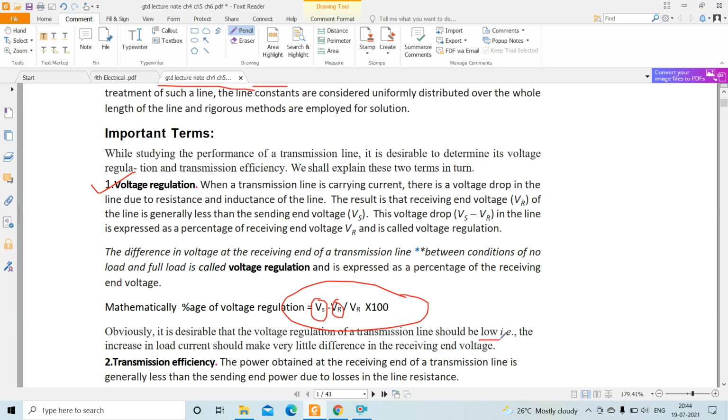That means the increase in load current should make very little difference in the receiving end voltage. So just remember that the voltage regulation of a transmission line should be low, and as we increase the load current, there is a very small difference in the receiving end voltage.